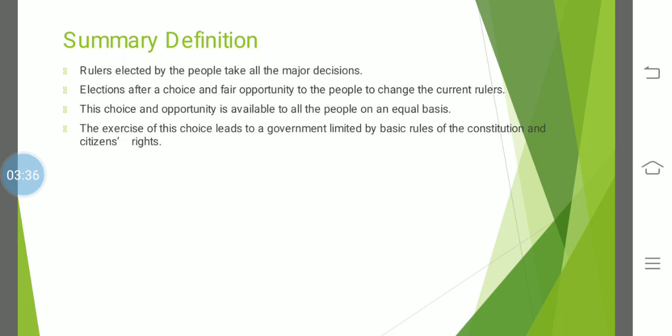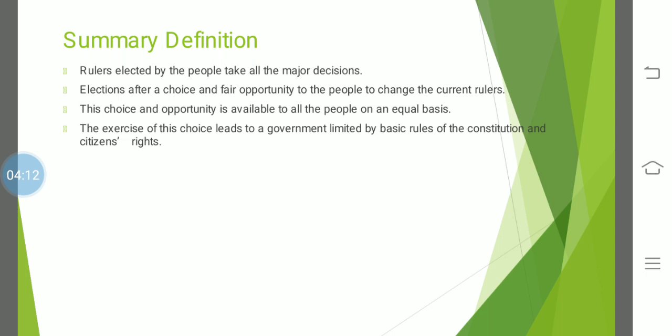In a democratic country, during elections everyone must have equal opportunity. The examples we have discussed are of non-democratic countries, so the opposite should be a democratic country, where everyone has an equal vote and there is no discrimination on the basis of religion, caste, creed, culture, etc.